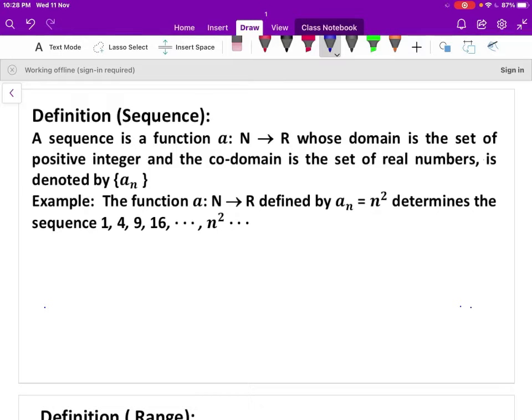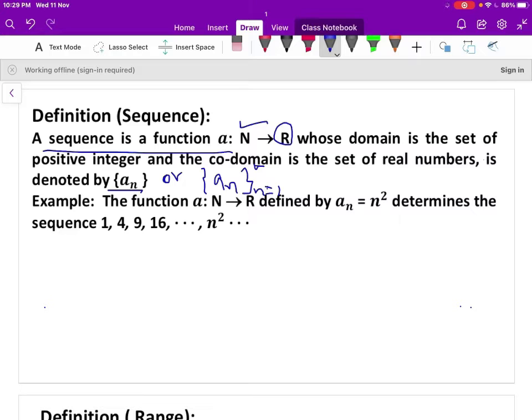Hi students, in this video I'm going to discuss the concept of sequences. A sequence is a function whose domain is the set of natural numbers and codomain is the set of real numbers. So generally the sequence is denoted by {a_n}, or we can write a_n, where n is from 1 to infinity.